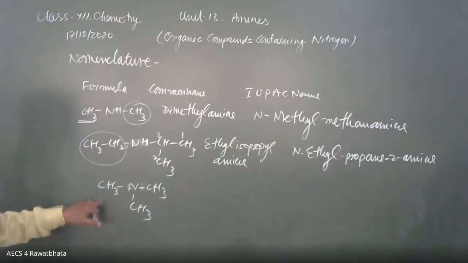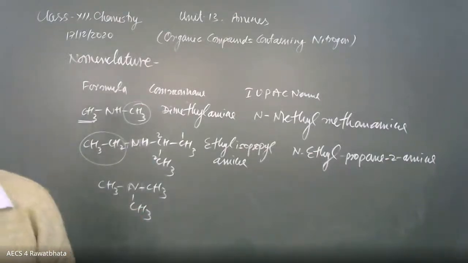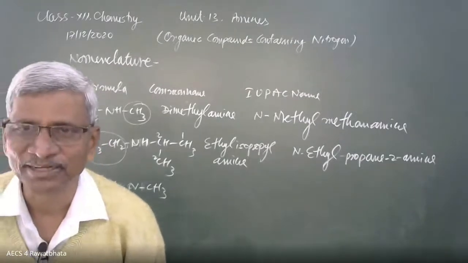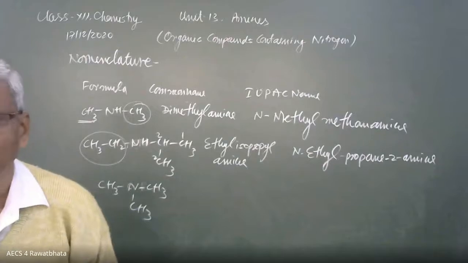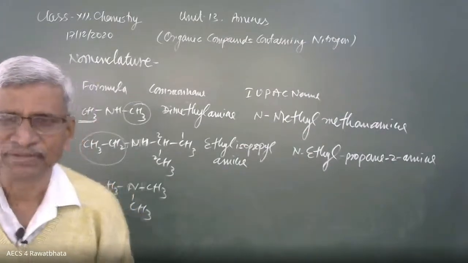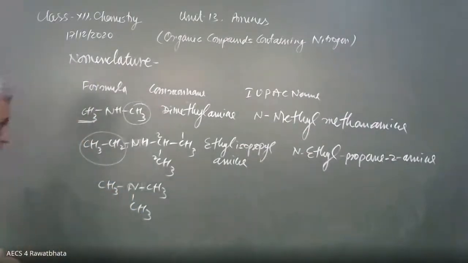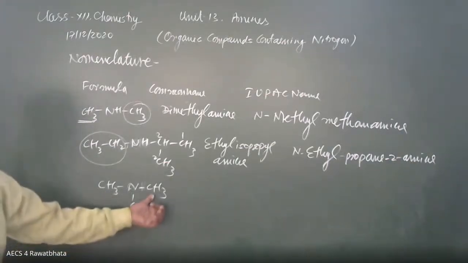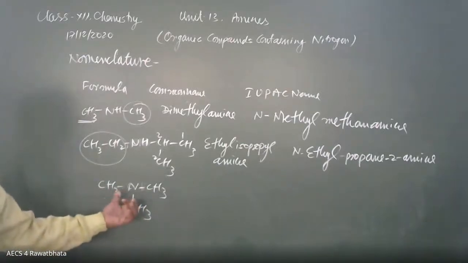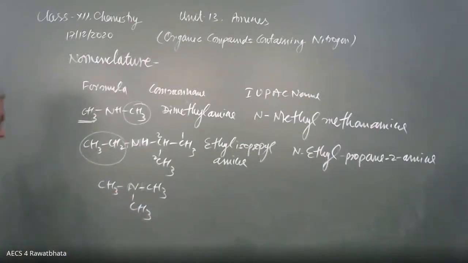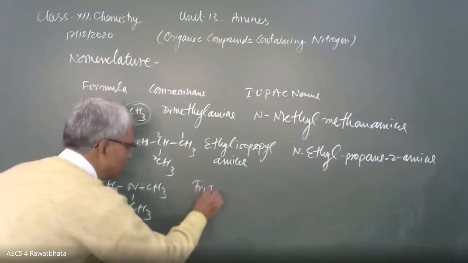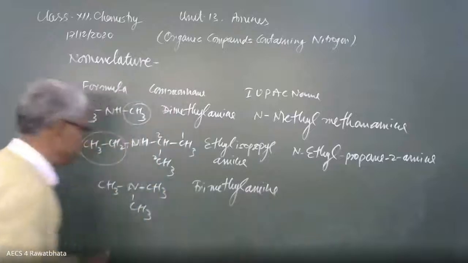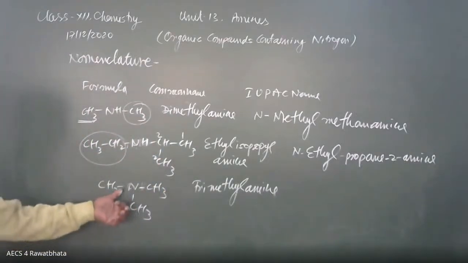Okay, beta. It is a 3 degree amine. So what is the name? Khushi, what is the common name? 3 alkyl groups, 3 methyl groups, similar methyl groups are there. That's why trimethylamine. They are the same type, that's why we can directly approach like this. Trimethylamine. This is 3 degree because 3 alkyl groups are connected to the nitrogen.